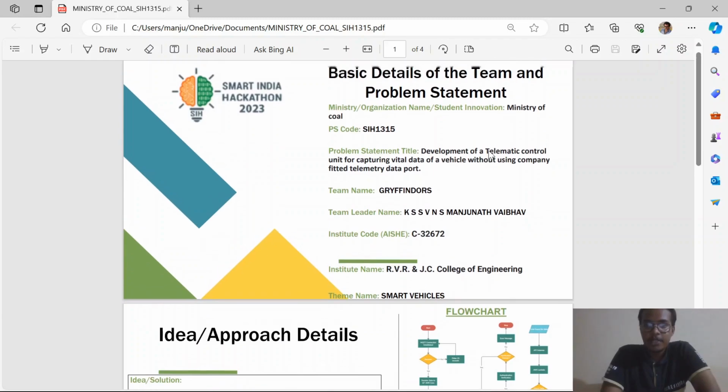The problem statement given by the Minister of Coal is the development of a telematic control unit for capturing vital data of a vehicle without using the company-fitted telemetry data port. So what the Minister of Coal wants is for us to make a telematic control unit, TCU as it is called, which will give the vehicle's performance, like engine performance, vehicle usage, and the usage of the driver, how well he is driving. All this can be done by using the TCU, which is a telematic control unit.